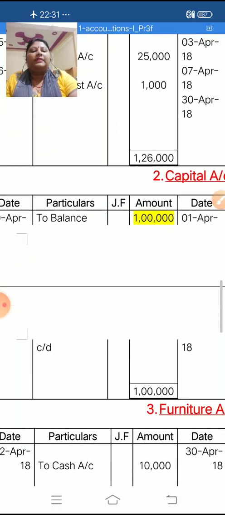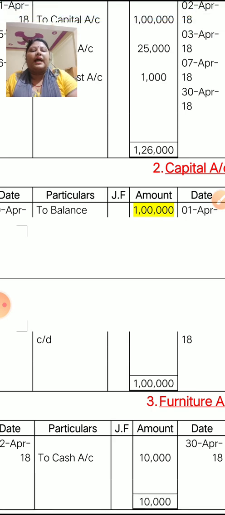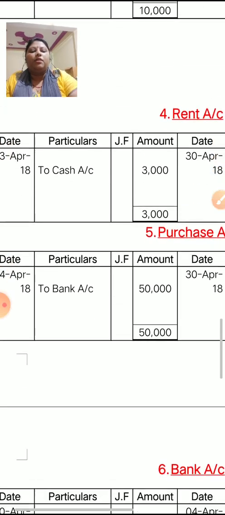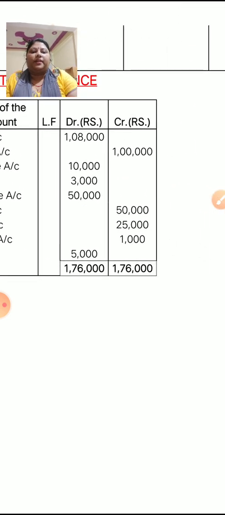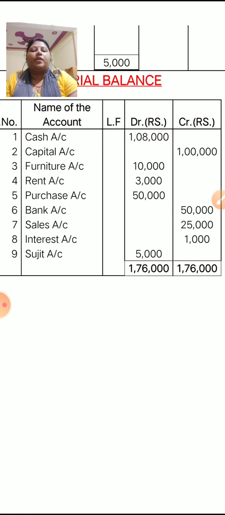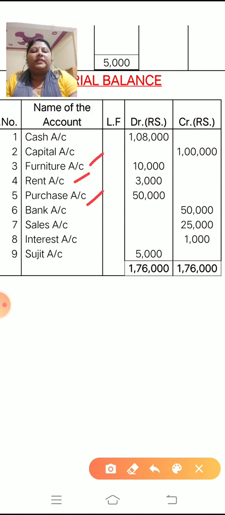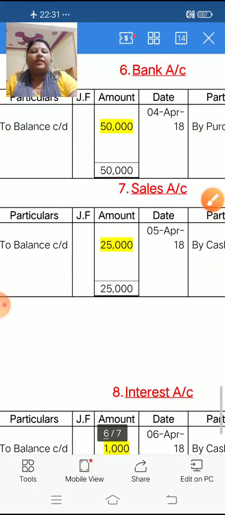See, capital account answer is on debit side. This is the highlighted portion. This will come on debit side, so this you have to write down on credit side. See children, this you have to write down on credit side. In a similar way, you have to fill furniture account, rent account, purchase account, bank account, sales account, interest and Sujit account. So here furniture, rent and purchase, these three will come on debit side and the other three will come on credit side, and the last one is on debit side. So we can check the answer with the upside.